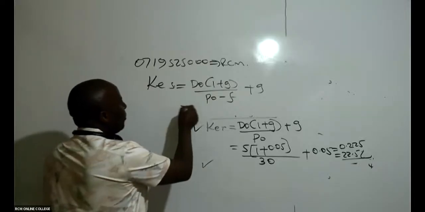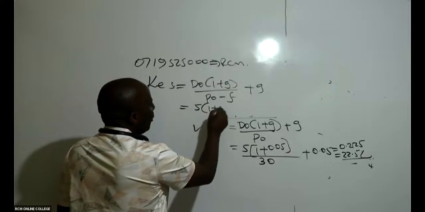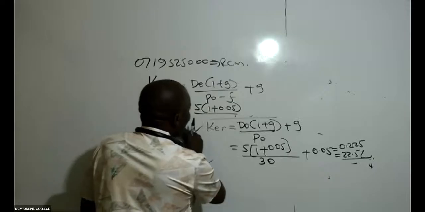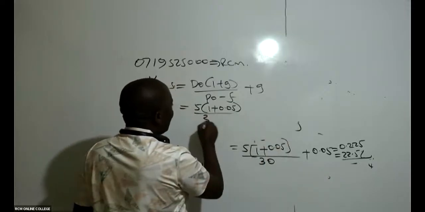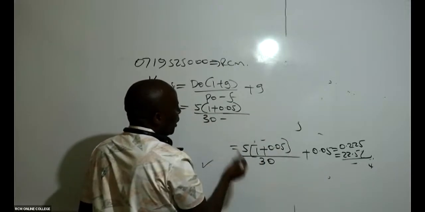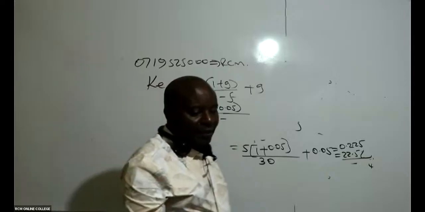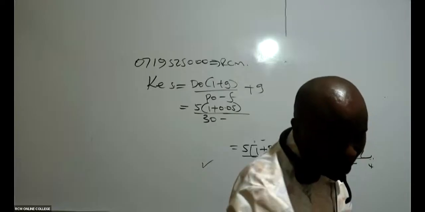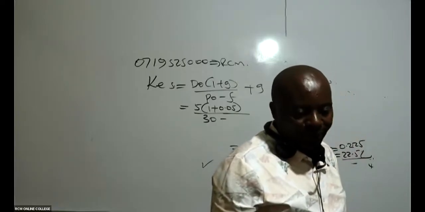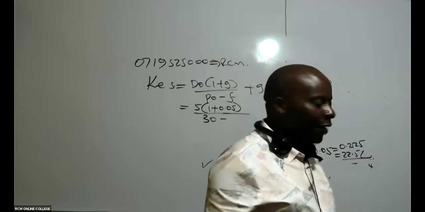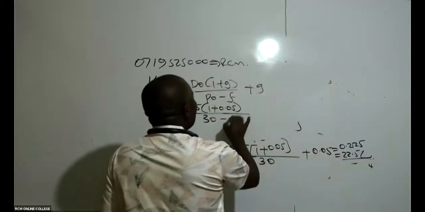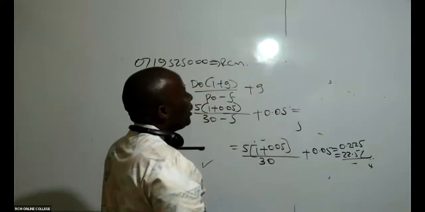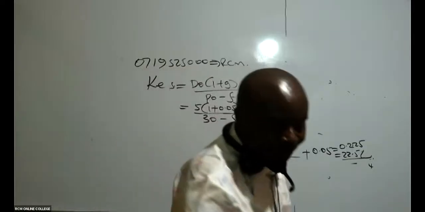So then D0 still remains as 5, 1 plus 0.05, all over P0. Our P0 is 30, P0 is 30 minus flotation cost. Flotation cost has been given there. Is there somebody who is able to see the flotation cost in this question? It is 5. Thank you so much. And then the growth rate still remains at 0.05.